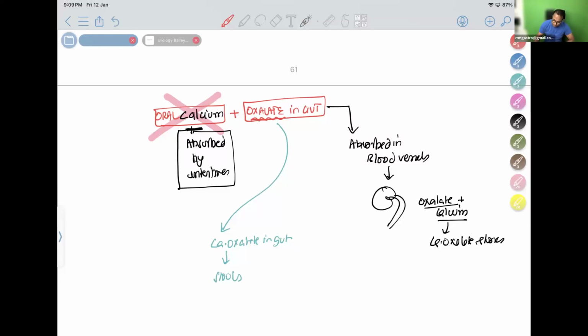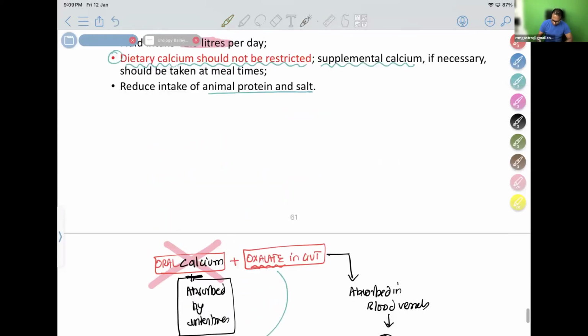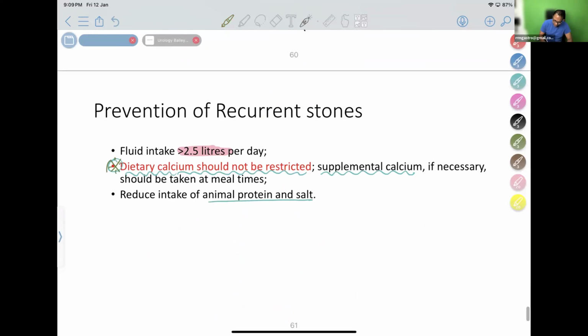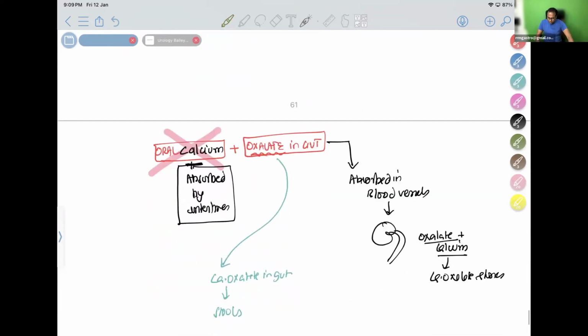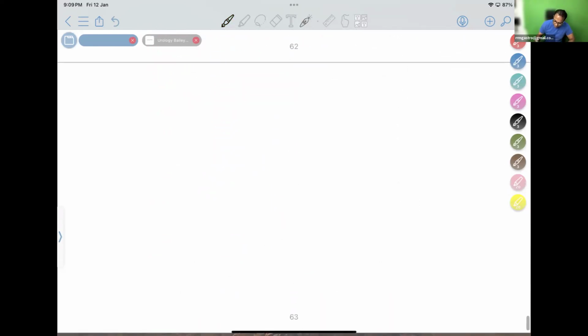This is a very important, basic concept which is from internet sources, not from Bailey. So point is, oral calcium is beneficial. To prevent recurrent stones, we can give oral calcium. So this is a very important essay question. Please don't forget. So renal stone is an essay question asked in exam.